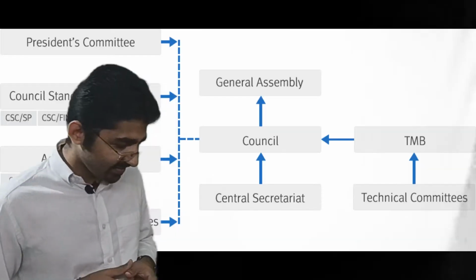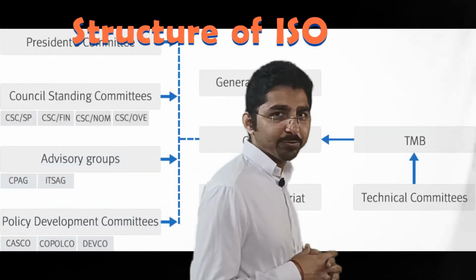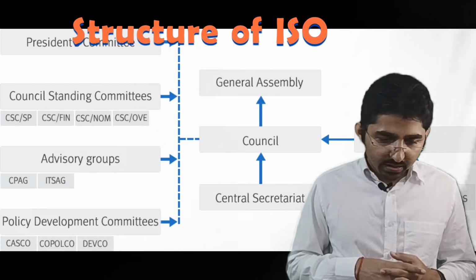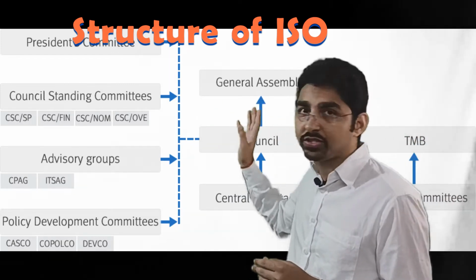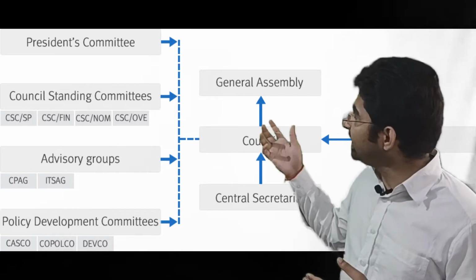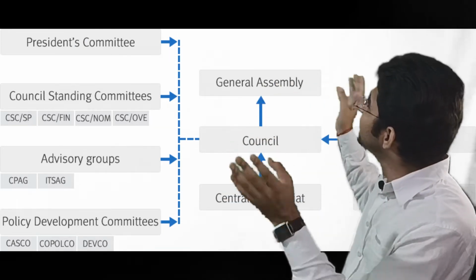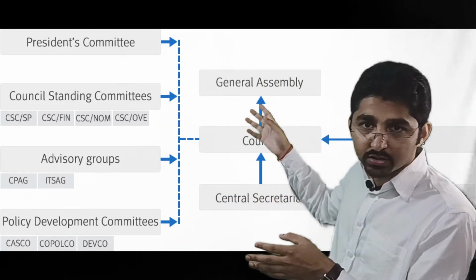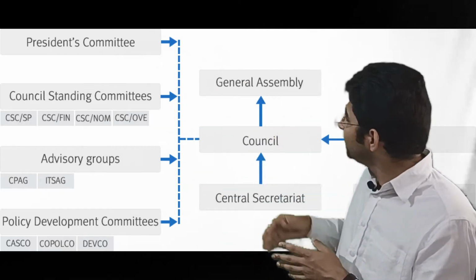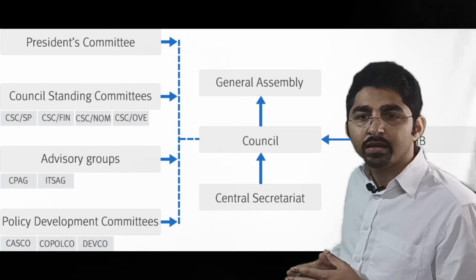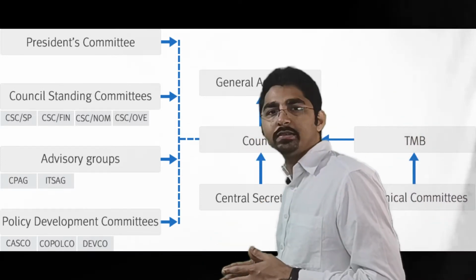So now let's discuss the structure of ISO. I'm going to make it very simple. I'm going to explain in the form of a process flow chart. Okay. So in ISO, the structure mainly comprises four bodies. The first body, which is on the top, is called the General Assembly. The middle one is the Council. The third one is the Central Secretariat.